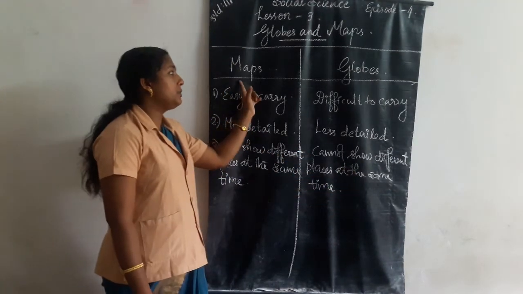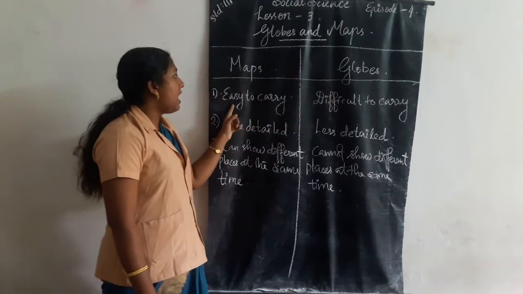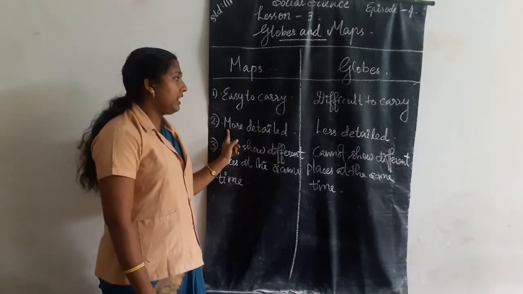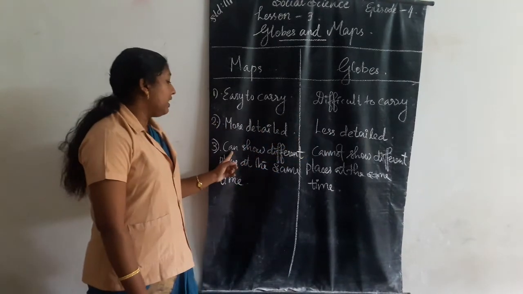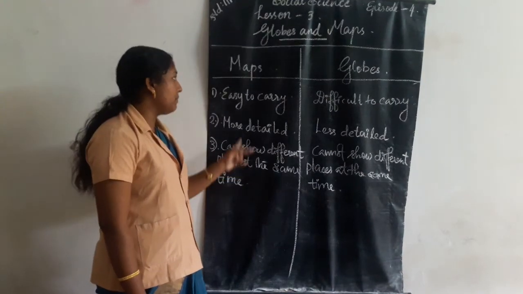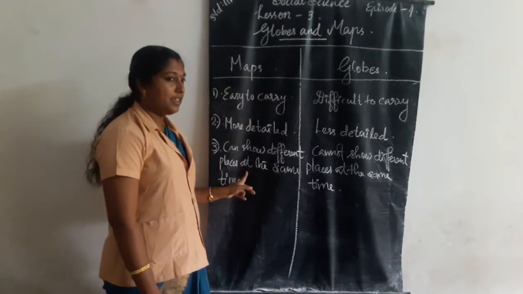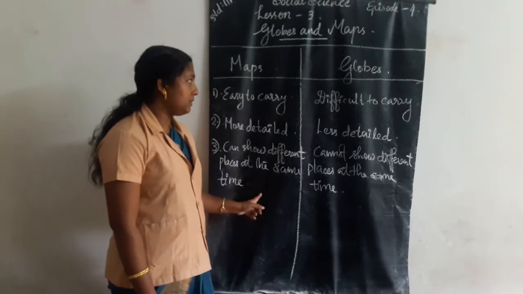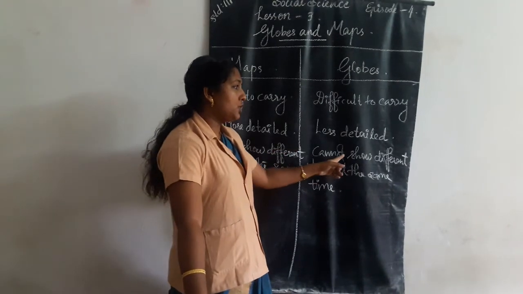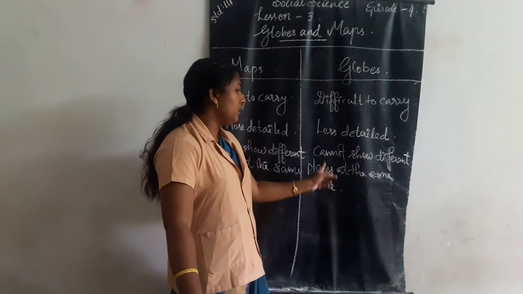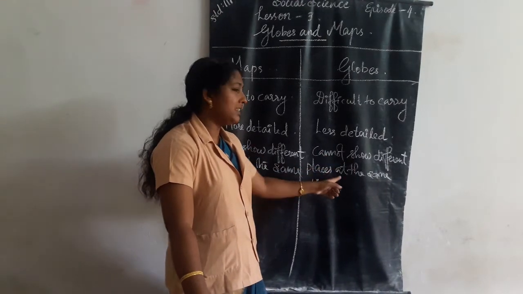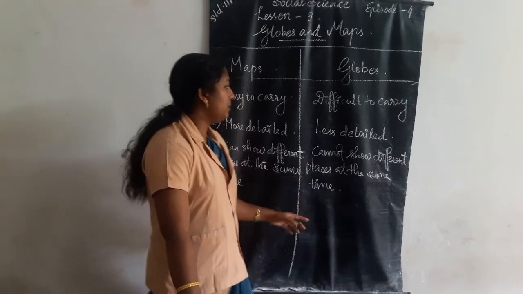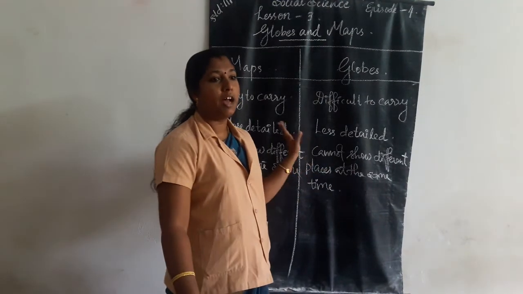Once again, the difference between maps and globes. Maps are easy to carry, globes are difficult to carry. Maps are more detailed, globes are less detailed. Maps can show different places at the same time. Globes cannot show different places at the same time. These are the differences between maps and globes.